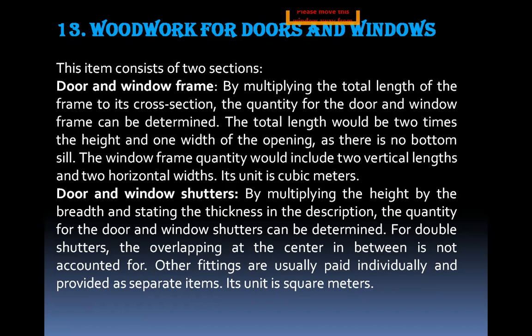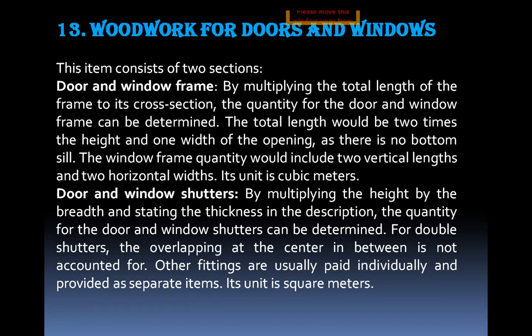Other fittings are usually paid individually and provided as separate items. Its unit is square meters. So here it consists of two sections. First one, door and window frames, its unit is cubic meters. And second section is door and window shutters, its unit is square meters.